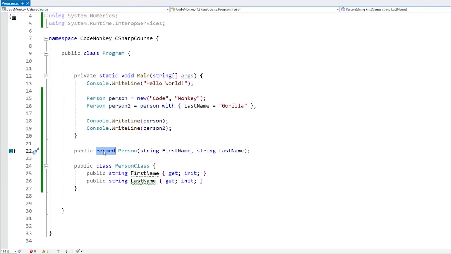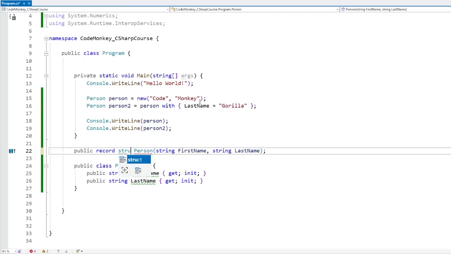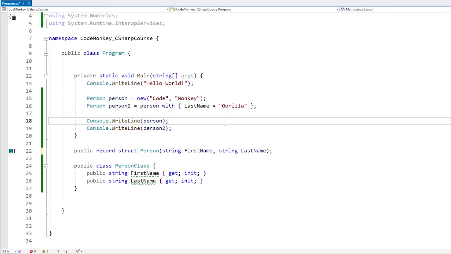But what this is really doing is the same thing as writing record class. So by default, records are going to be classes. However, if you want, you can also make it a record struct. Yep, this also works. So your records can be either classes or structs. However, in terms of equality, they mostly behave like structs. They mostly behave like value types.